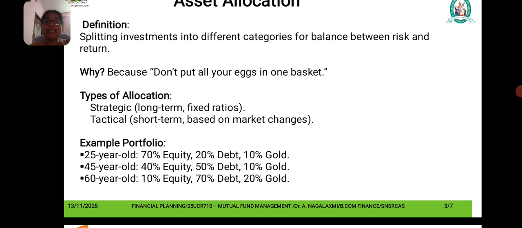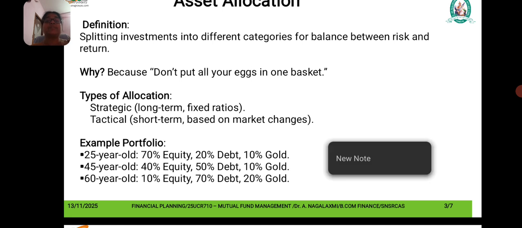If he is a retired person, 10% in equity, 70% in debt, and 20% in gold. So it's an example of the right portfolio we should follow in order to make our investment get higher returns at different ages.